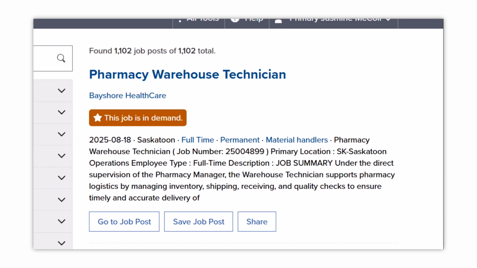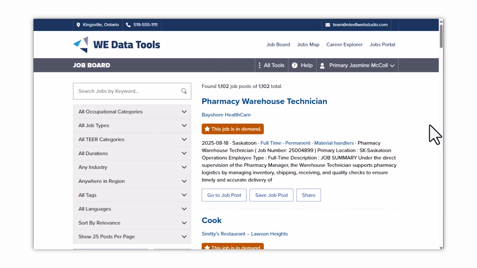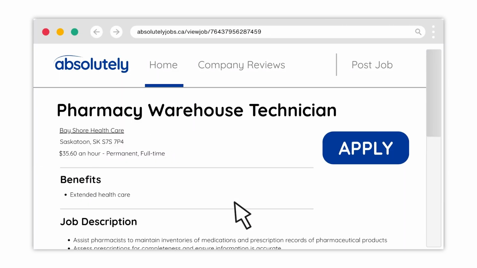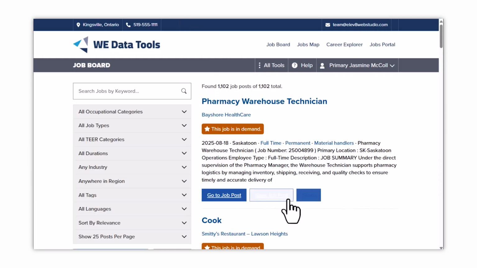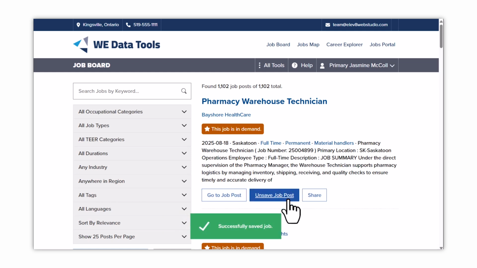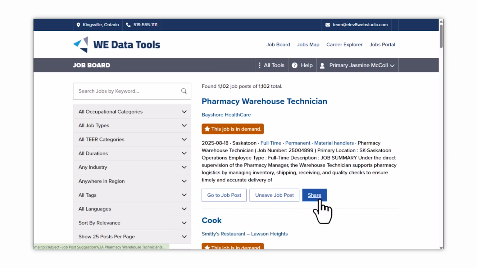At the bottom of the job post, you will see 3 buttons. Clicking on Go to Job Post will take you to the original job post on whatever external website it was posted to, where you can find out more information, including how to apply. Clicking on Save Job Post will add it to your Saved Jobs list if you're logged into your Jobs Portal account. Share will open up an email window to let you send a link to that job post by email. This works best when you are signed into an email application like Outlook.